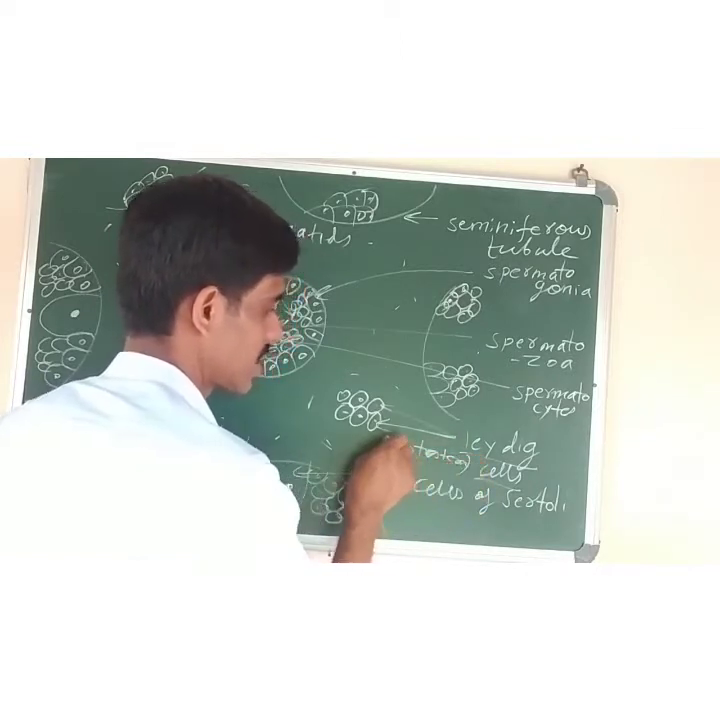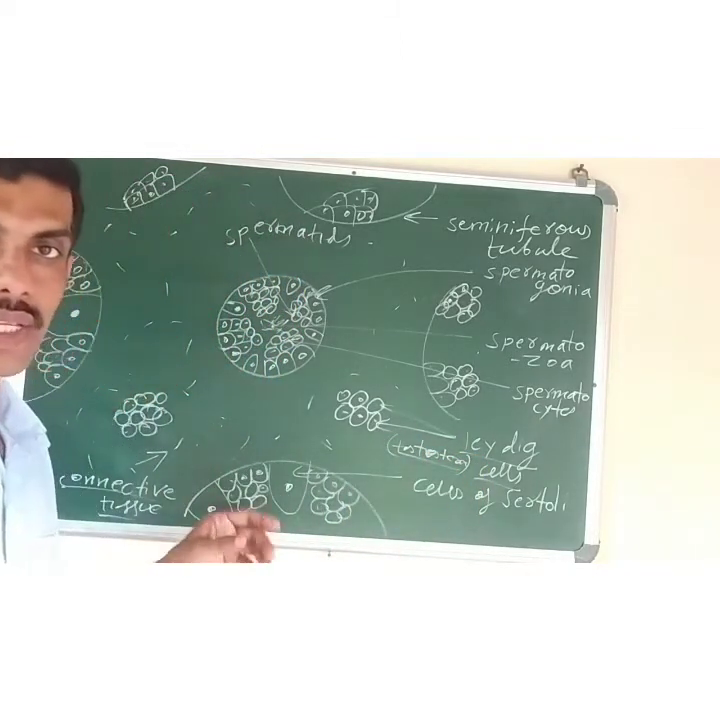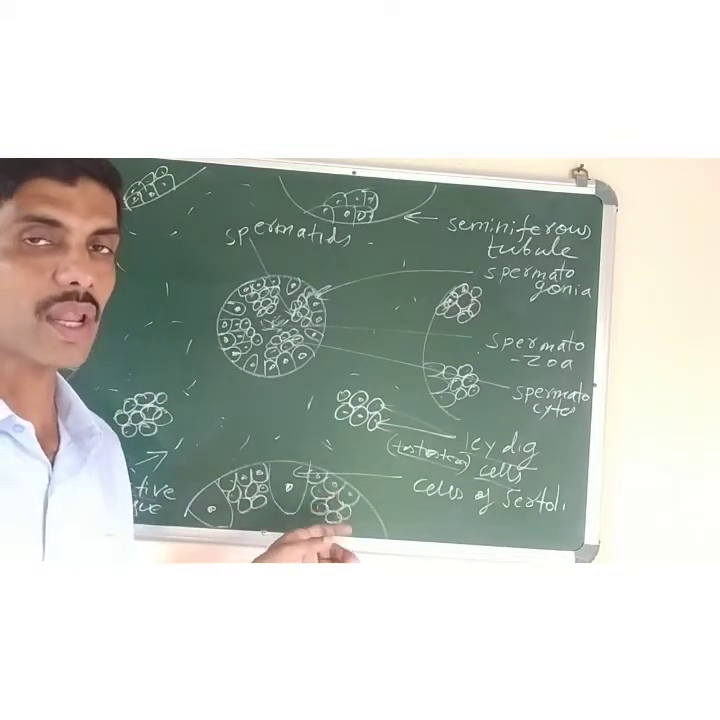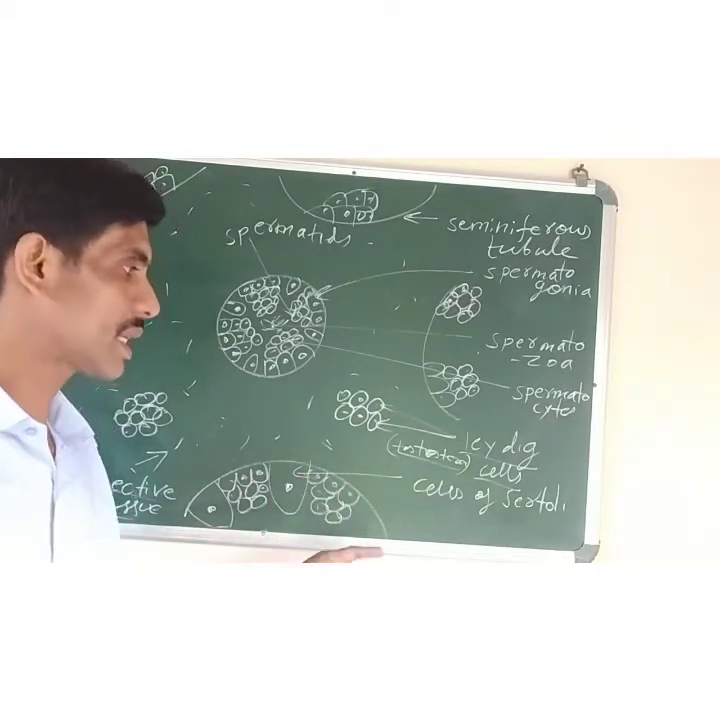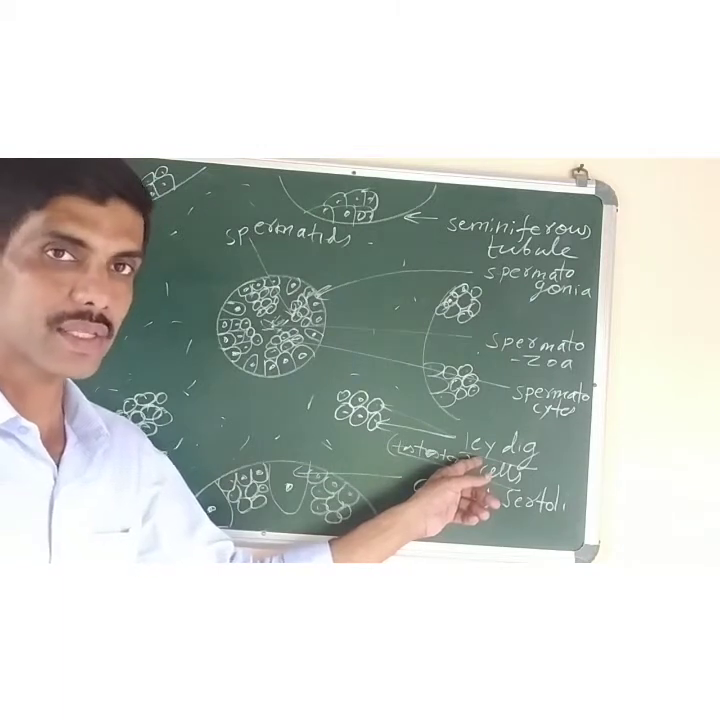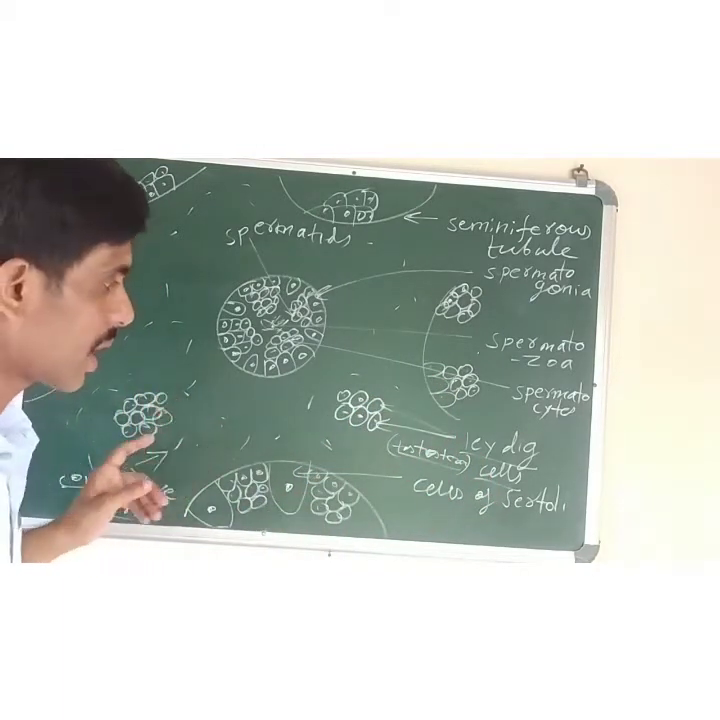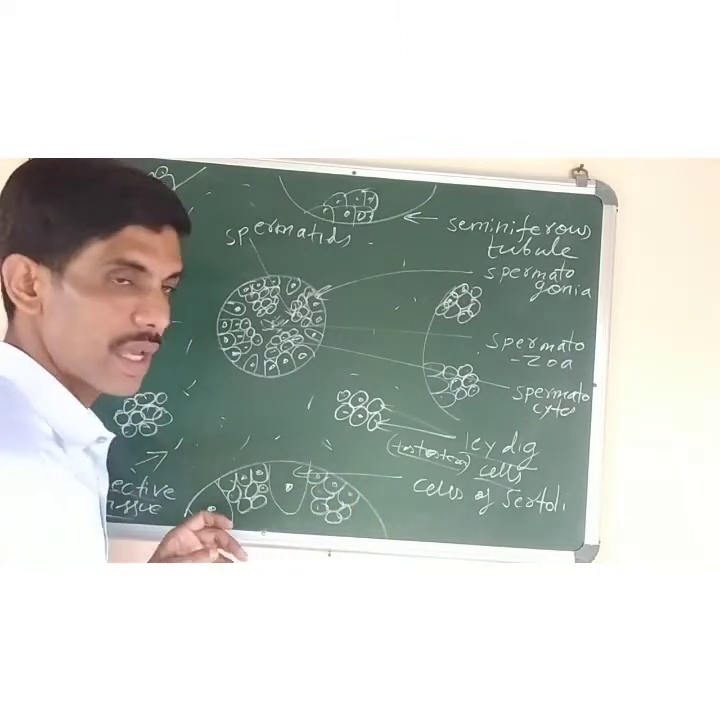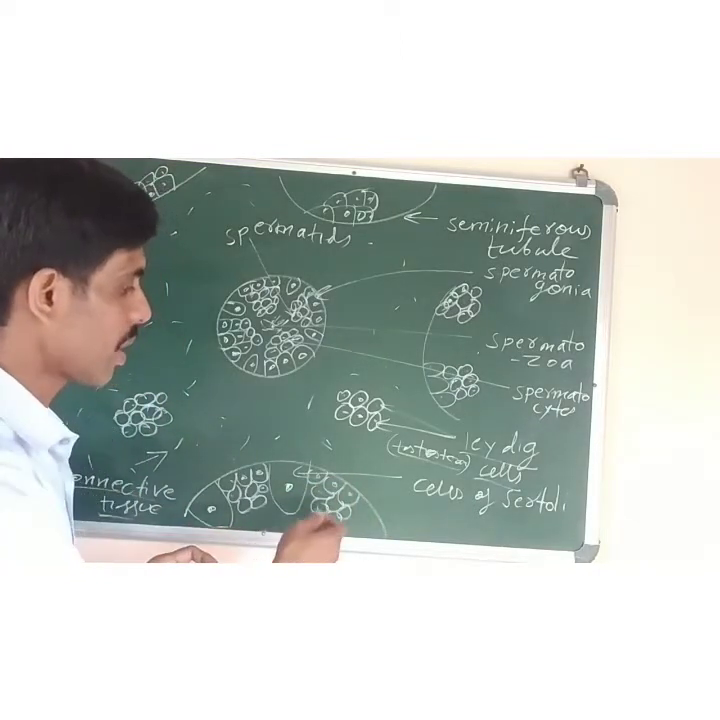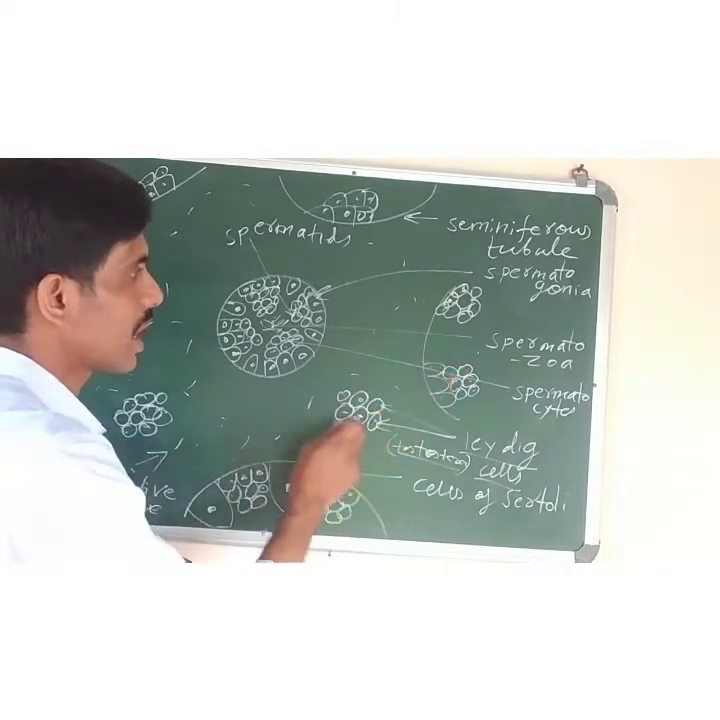Okay, the spelling of testosterone you have to learn. They are also known as androgens. Androgens means the male hormones are called androgens. They are secreted by the Leydig cells, which are located in between the seminiferous tubules. The other name of Leydig cell is interstitial cell. Why? Because in between the seminiferous tubules they are present.